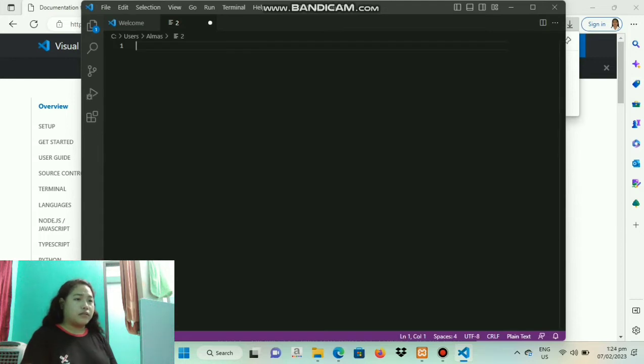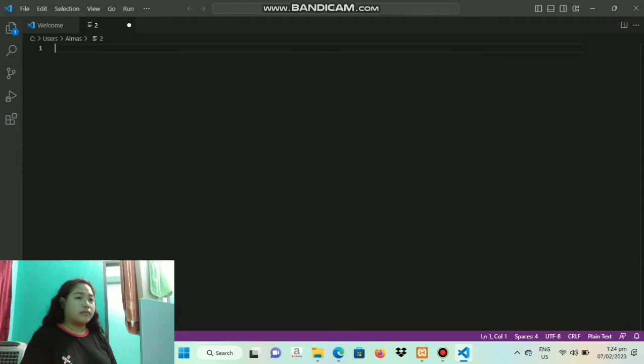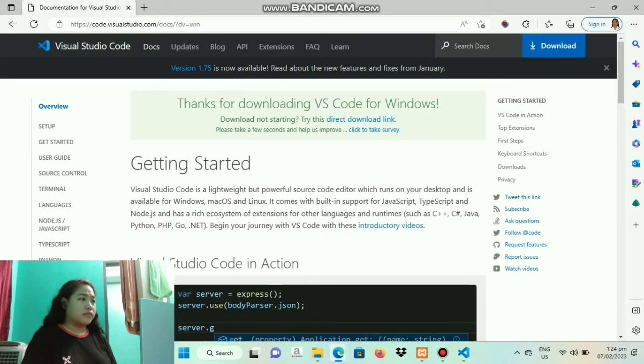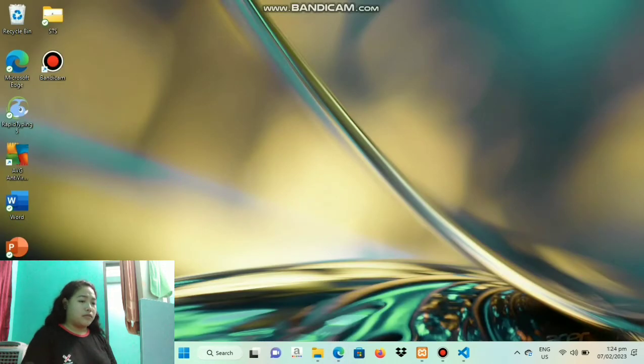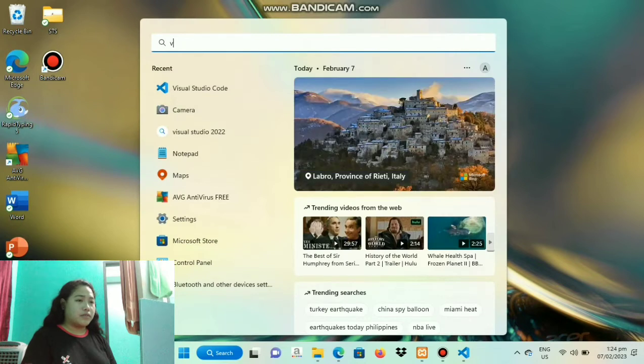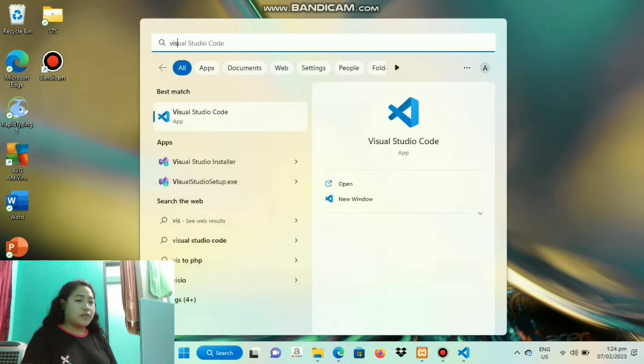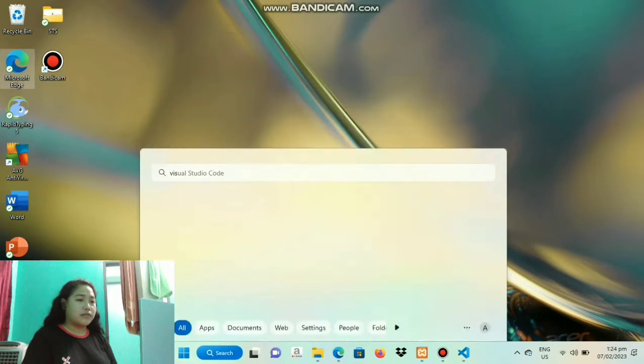And here's the VSCode application. If we search that in the search bar, it will appear, which indicates that the application is already installed.